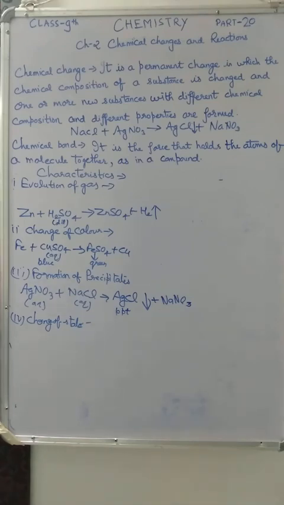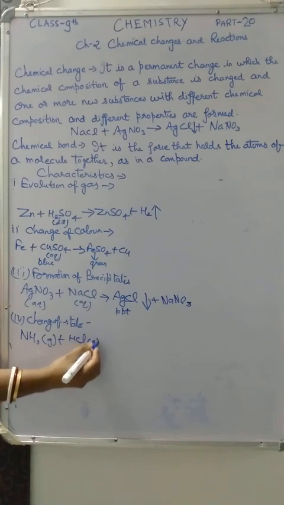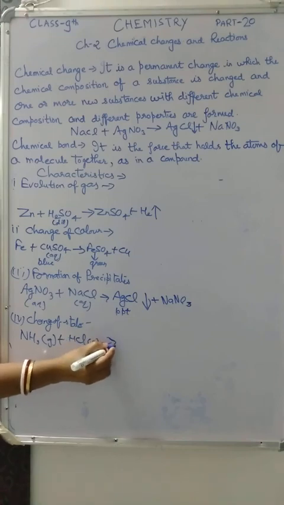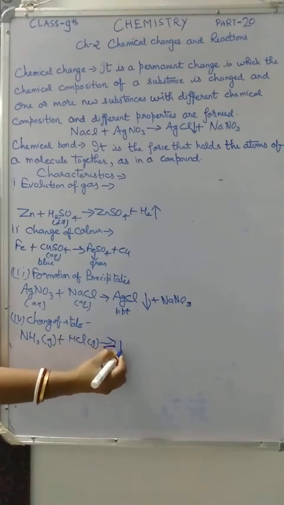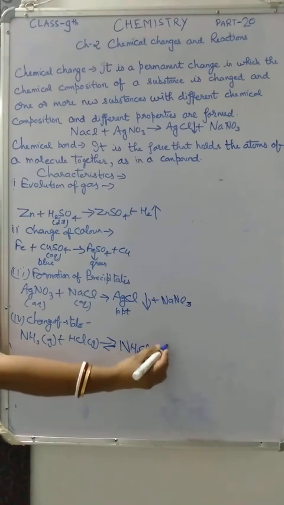For example, ammonia gas is reacting with hydrogen chloride gas. It gives a new substance, NH4Cl, which is in solid form.